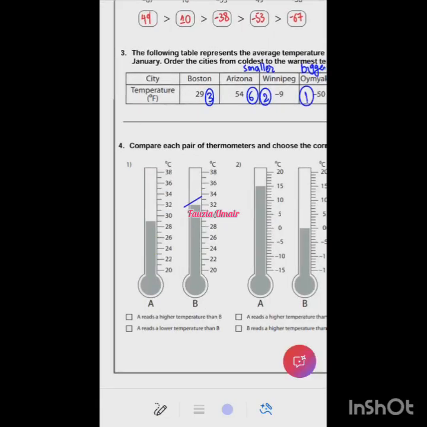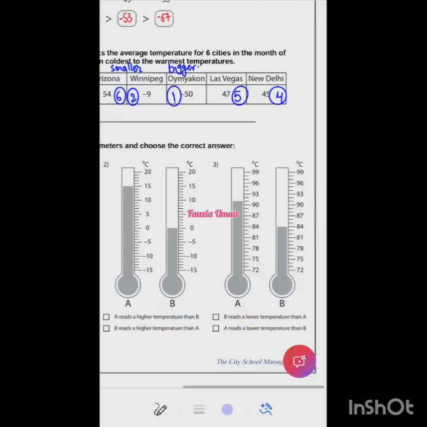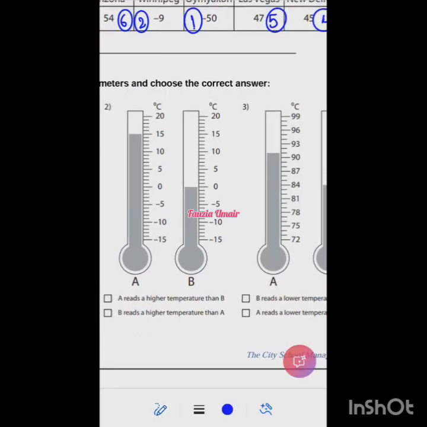All right. So the last question of this worksheet is to compare each pair of thermometers and choose the correct answer. By looking at this first question, tell me which statement is correct: A reads higher temperature than B, or A reads lower temperature than B. A reads lower temperature than B. Excellent. Now let's look at the next one. Which one is the correct statement? A reads higher temperature than B.